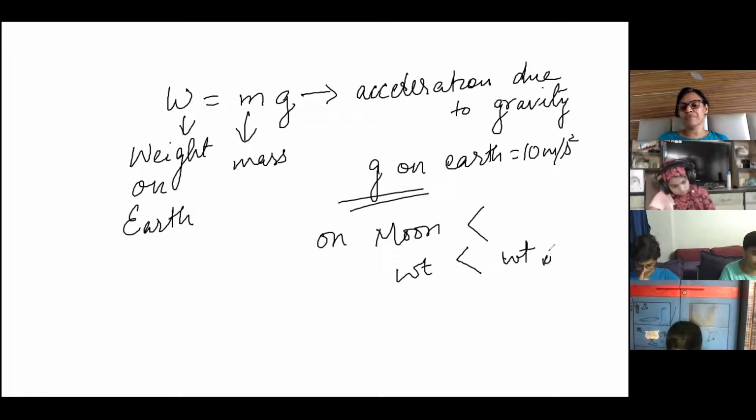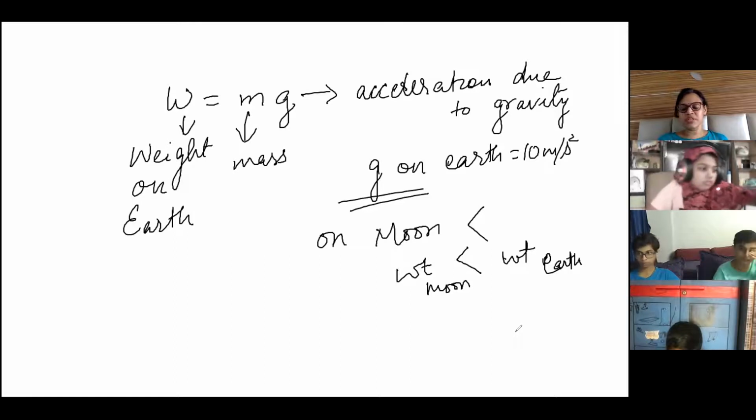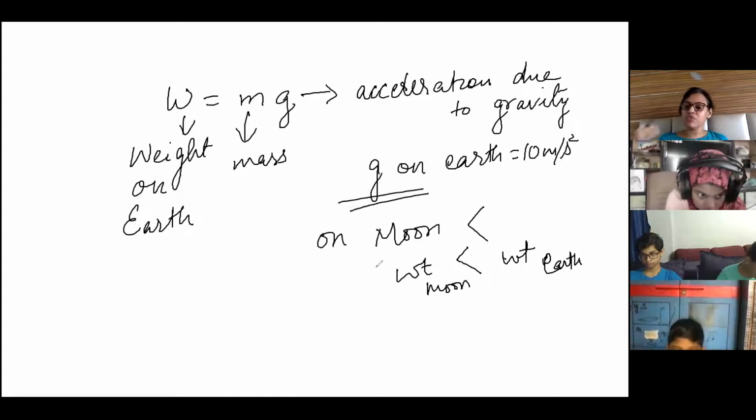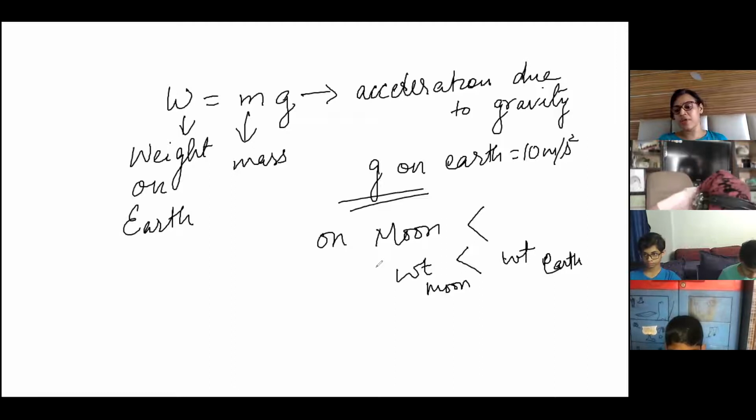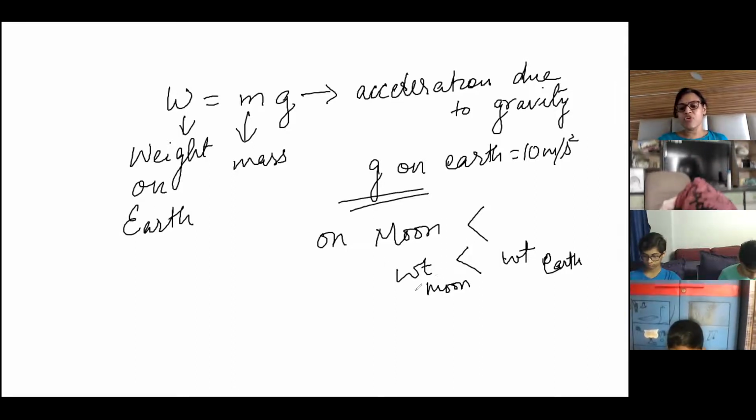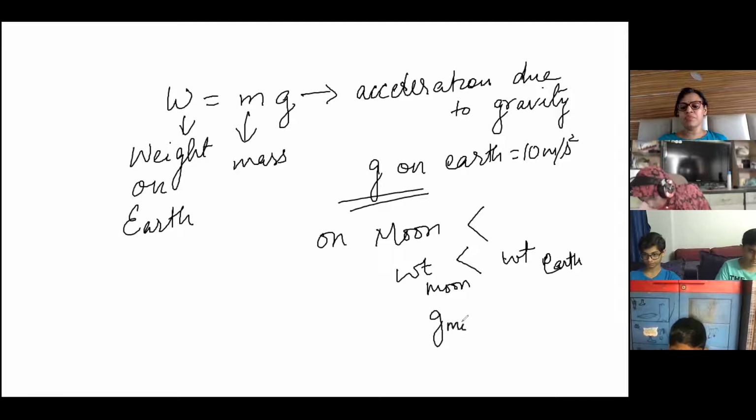Weight on Earth is greater than weight on moon. This does not mean that you have lost weight, and it does not mean you have lost mass. Mass is the same. Even if you go to space, it doesn't happen that you stop eating and your mass decreases. Mass will be the same, but your weight changes. So weight is different because G is different, because G on moon is less than G on Earth.